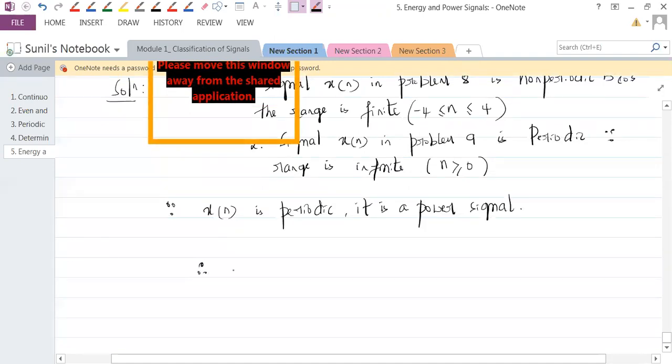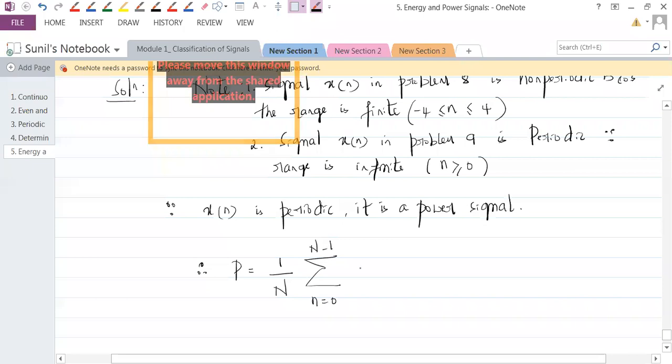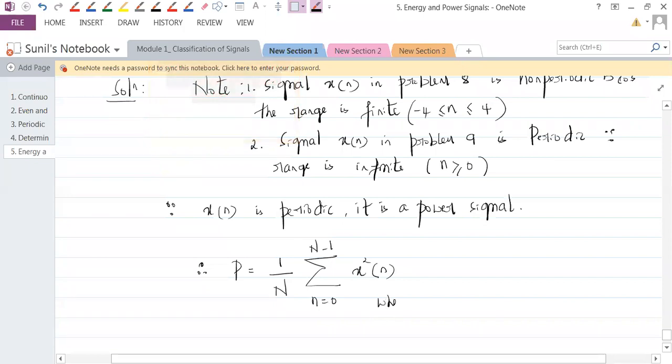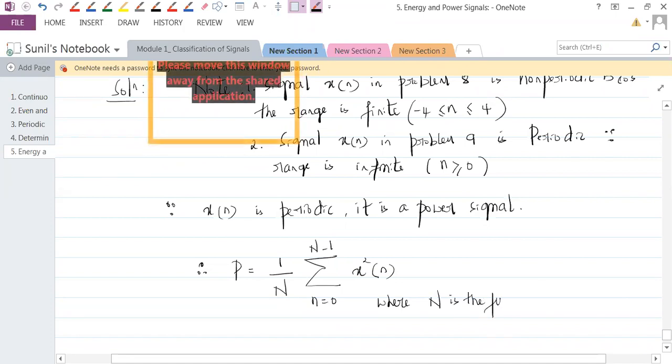Since it's a power signal, we have to calculate the power. Therefore, power is given by 1 by N, summation n ranging from 0 to N minus 1, x squared n, where N is the fundamental period.